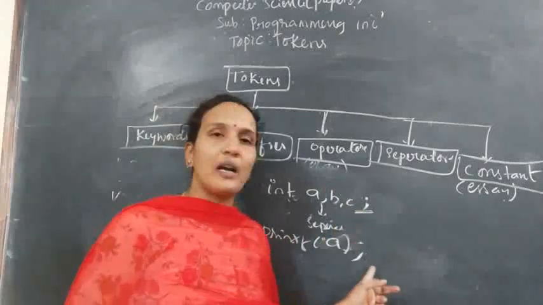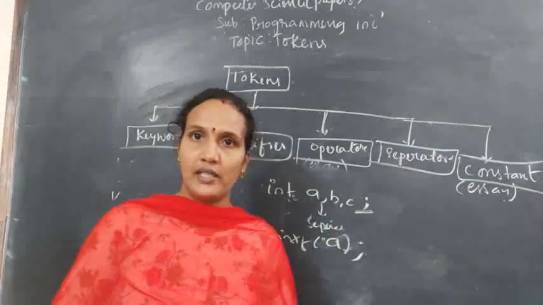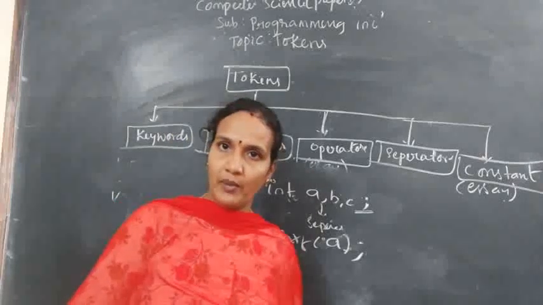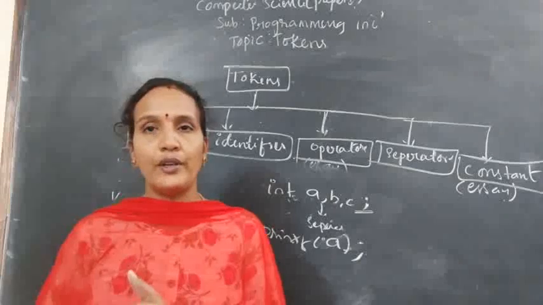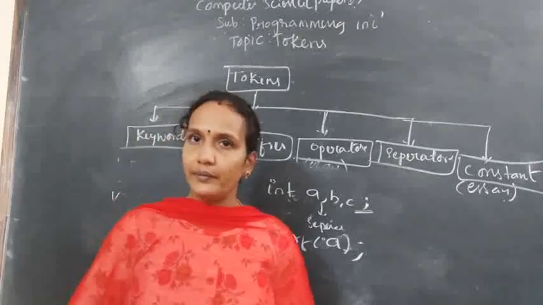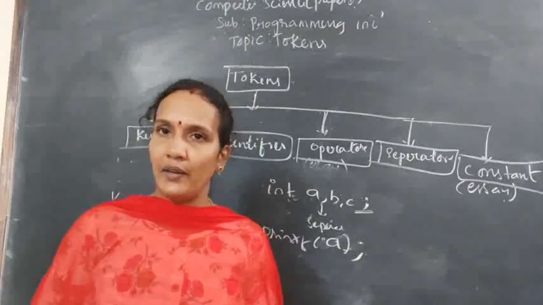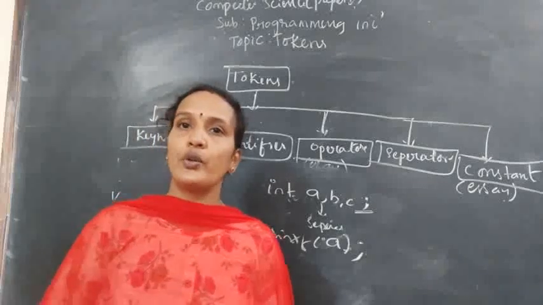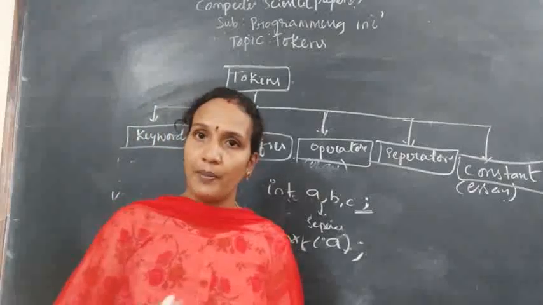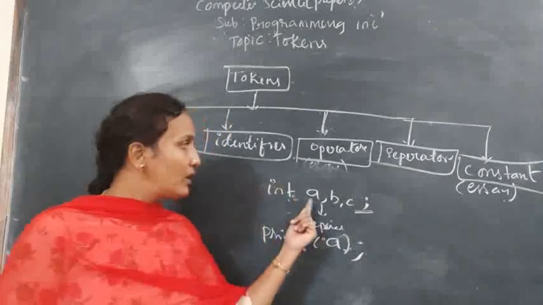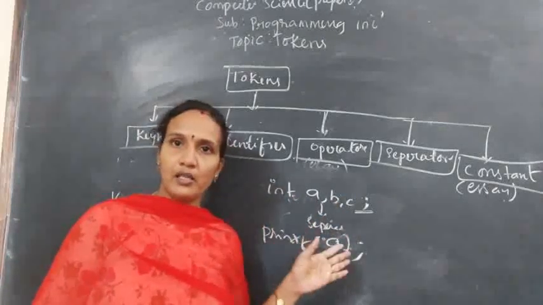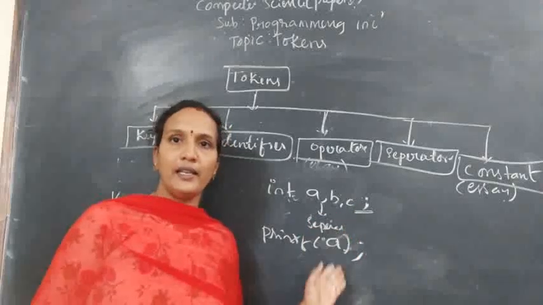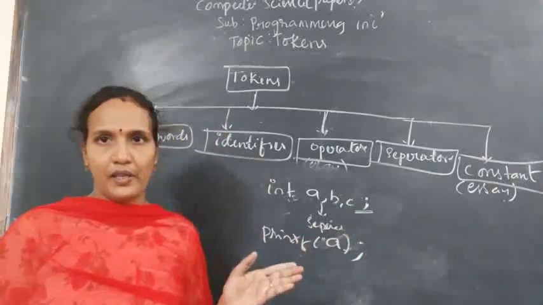So these two come under separators, which are used to separate variables and different statements, different lines in the programming. Clear? In the name itself you have a definition: separator is used to separate. But what is it separating? It is separating variables, it is separating lines. Comma is separating variables and semicolon is separating the lines. These two come under separators.